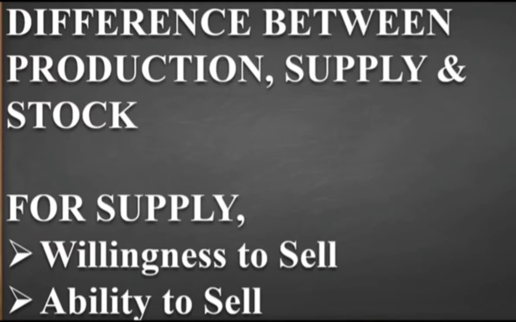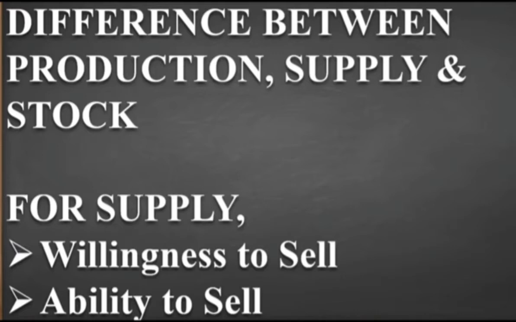As I have already told, the entire amount of a good available with the producer, that is 8,000, is not called the supply. The 8,000 is not going to be termed as supply. The stock becomes supply only when he is able and willing to sell. So from that 8,000, the producer is willing to sell only 5,000, so 5,000 will be supplied in the market with the willingness of the producer. This is the very first one that we have done.